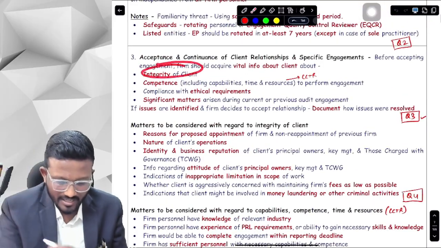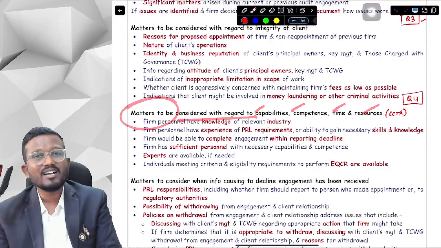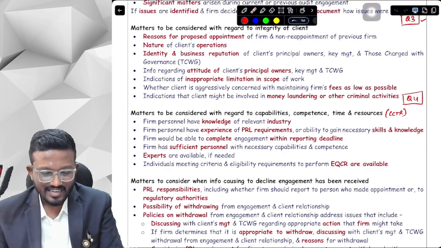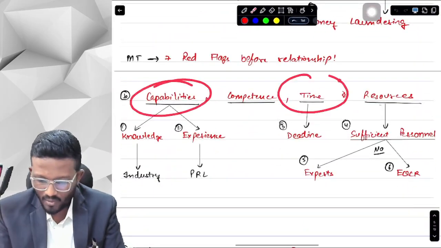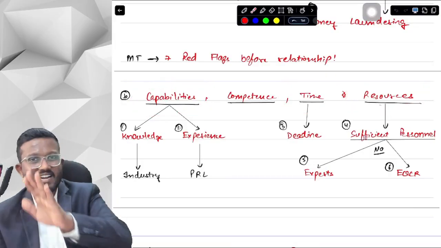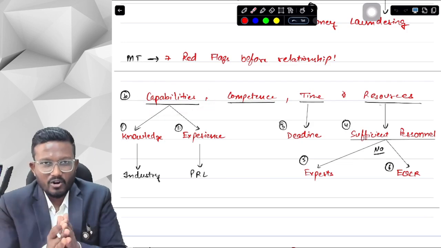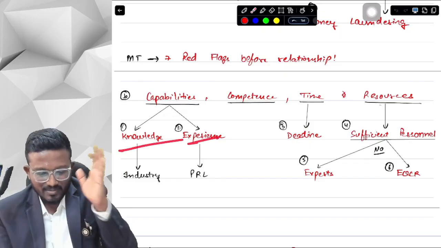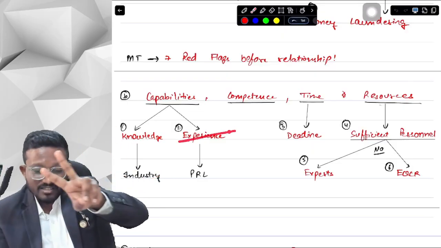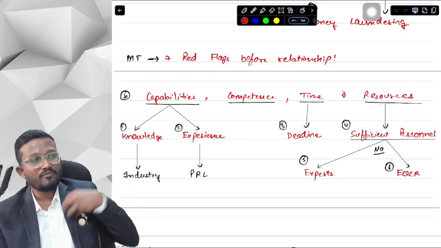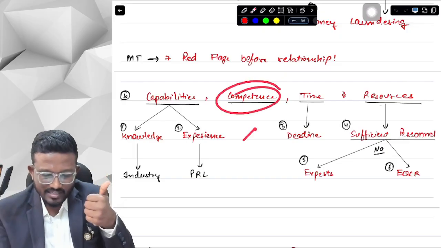Okay, let's discuss the next thing. First of all, it was integrity of the client. Now what are the matters we need to consider regarding CCTR? Whether we have the CCTR or not, what matters will decide this. For CCTR, you just have to remember those 4 words. From the 4 words we can identify the factors. First of all, regarding capability, whether we have the capability or not, we have to see the knowledge and experience. Whether we have knowledge of the industry in which the client operates, whether we have experience of the PRA requirements that will be applicable to us if we are auditing that particular client. If we have both the things, then we are capable. For competence, there is no factor.